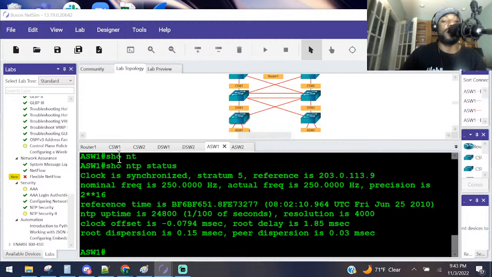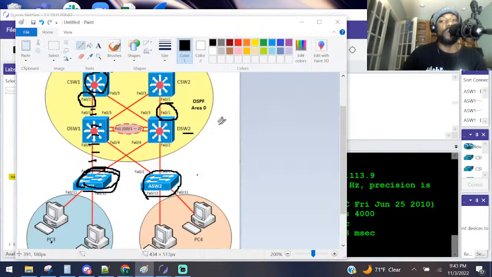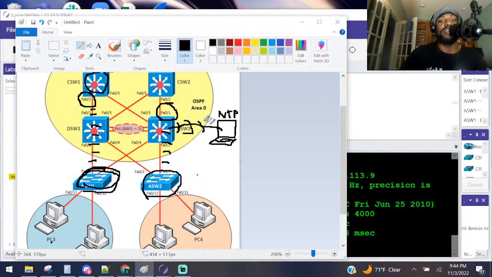Now I think we're going to set up security, right? Why do we need security? Because let's say we have some hacker with a laptop, and somehow he was able to get onto our network and say, guess what? I'm an NTP server. Then we send some NTP packets trying to get the time, and he intercepts our packets and says it is 1969, taking us to some arbitrary year, and then he's able to hack around the network. Well, if we have security set up with ACLs and NTP keys and NTP authentication, you can mitigate this problem.